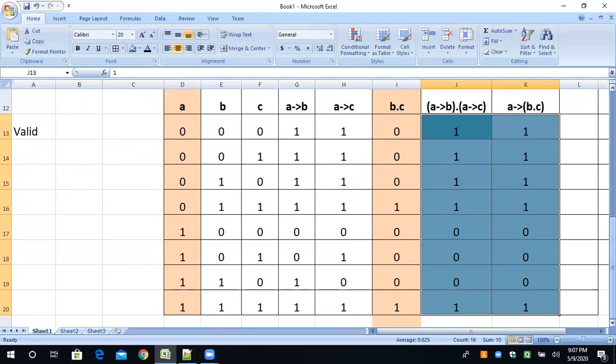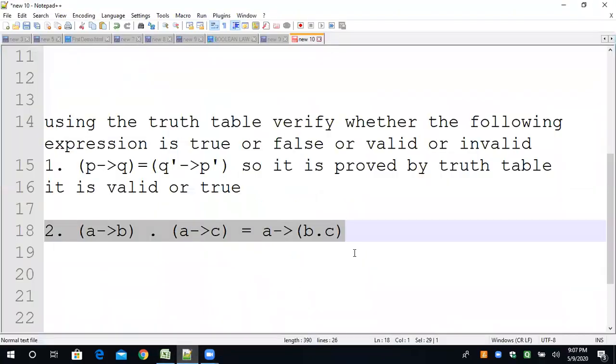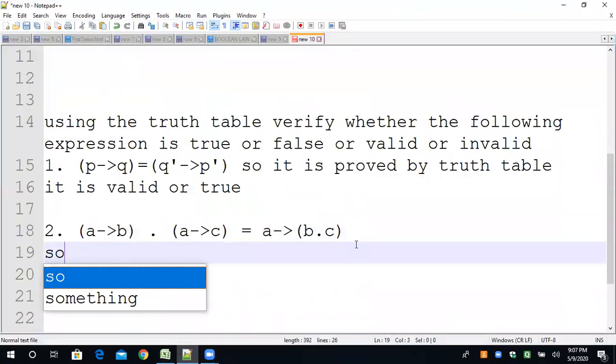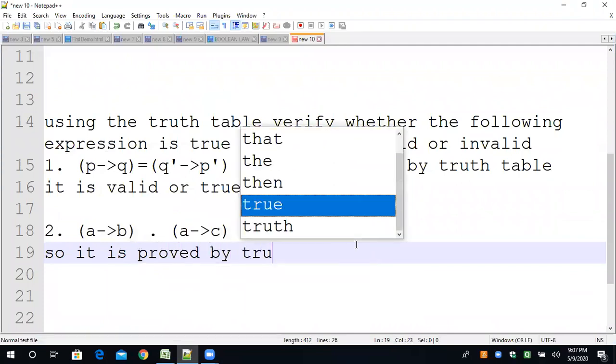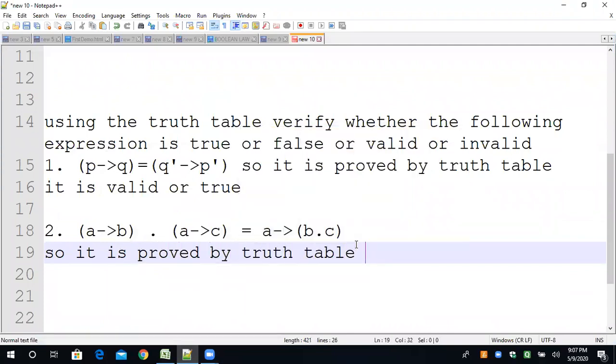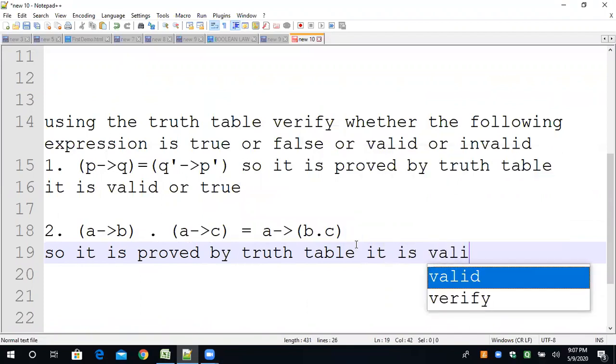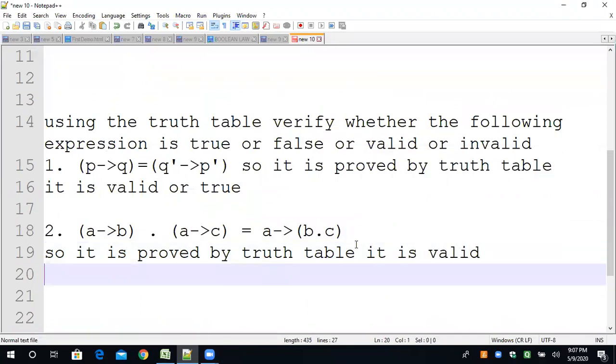Both are the same, both are equivalent. So what can we write in the answer? It is proved by truth table. It is valid.